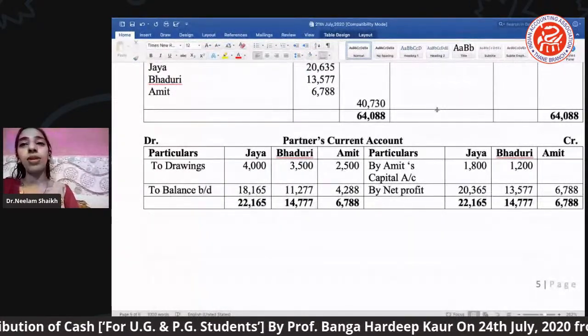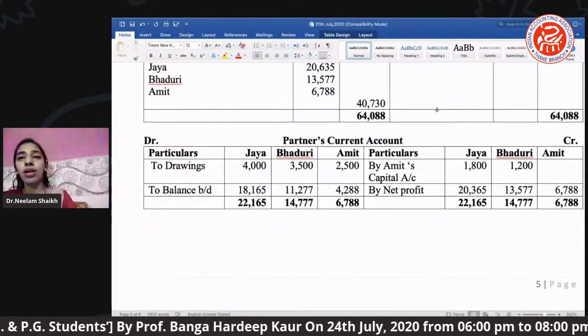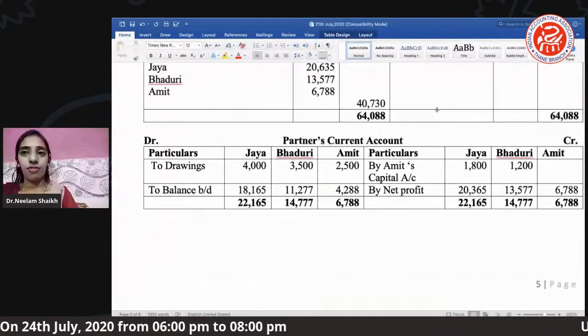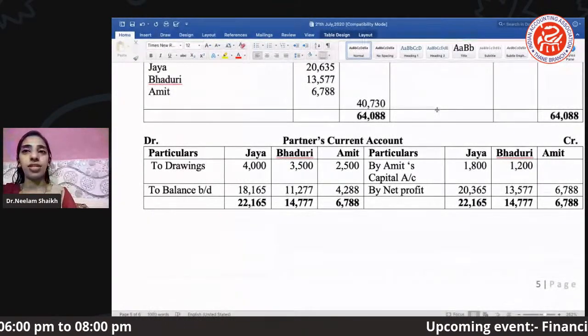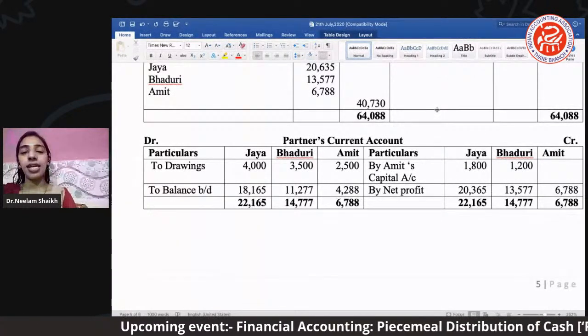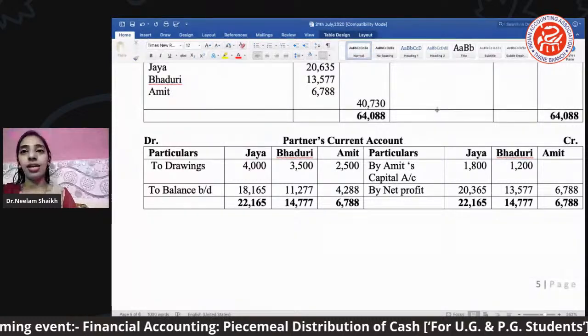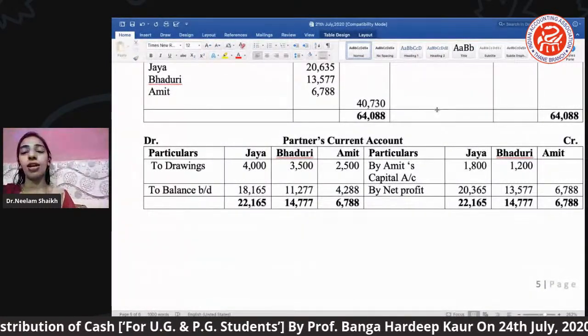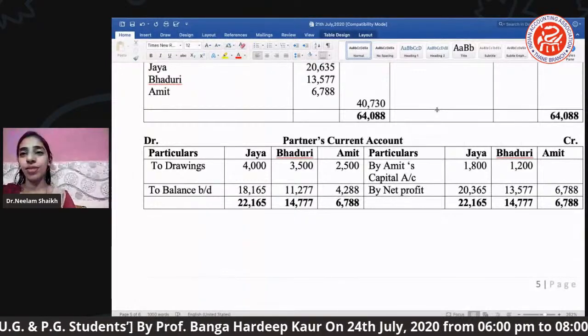If you remember, yesterday I have shown you treatment of goodwill. In yesterday's session, I have mentioned in one slide the treatment of goodwill, when the goodwill is raised by the admitted partner and the goodwill will not appear in the balance sheet. This doesn't mean कि 3,000 का goodwill आप कहीं रिकॉर्ड ही मत करो. इसका मतलब ऐसा नहीं होता है.